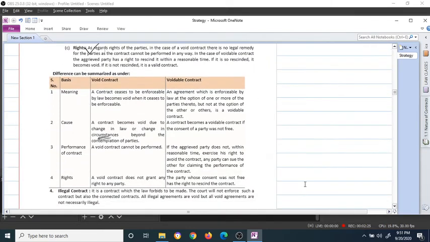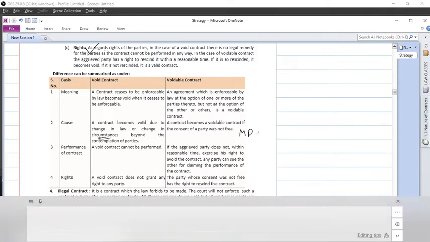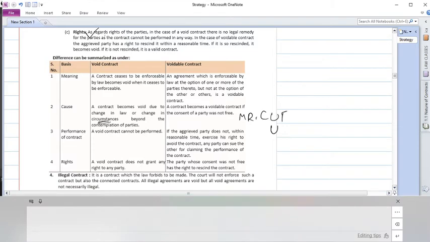First, meaning, that is the definition. Cause: a contract becomes void because there's a change in law or a change in circumstance beyond the contemplation of the parties. Contemplation means it's not in the hands of both parties. If you recollect that example, X dying and the sugar factory catching fire, all these are not within the hands of the parties, so it immediately became void. And a contract becomes voidable if the consent was not free. We saw misrepresentation, coercion, undue influence, and all that.